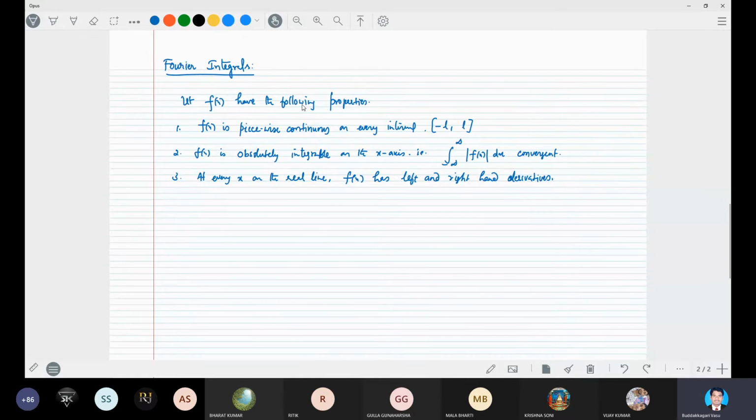That Riemann integral we can very easily represent as f x is equal to, please understand, 1 by pi.